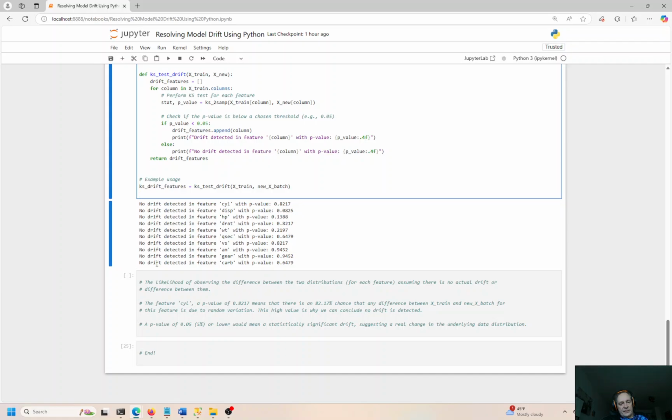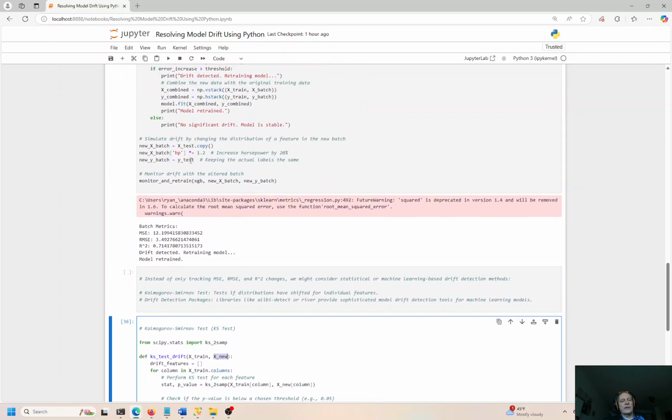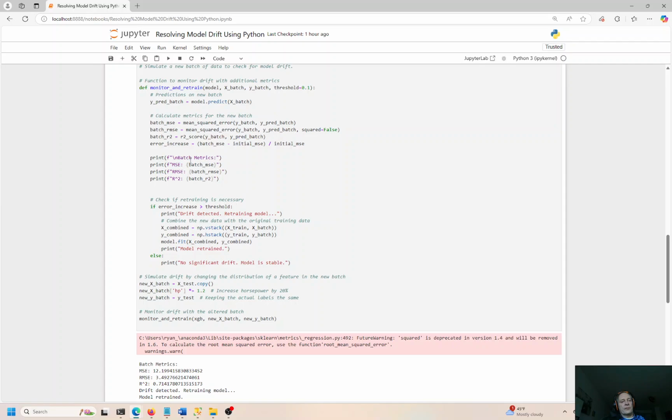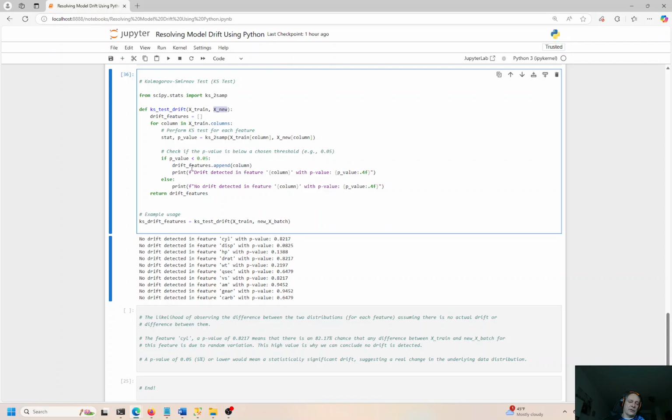The data set is pretty simple and pretty straightforward. I wanted to do something that's pretty much generic to try to help you understand the concept of model drift. And I hope that it's generic enough that you can just copy this code and make a couple small changes for your specific data set. All you'd have to do is feed the data into the data frame, right? You'll get your X train, the X new over here, from these small scripts above. So this is a pretty simple video, pretty short too. That's all I really wanted to cover here.